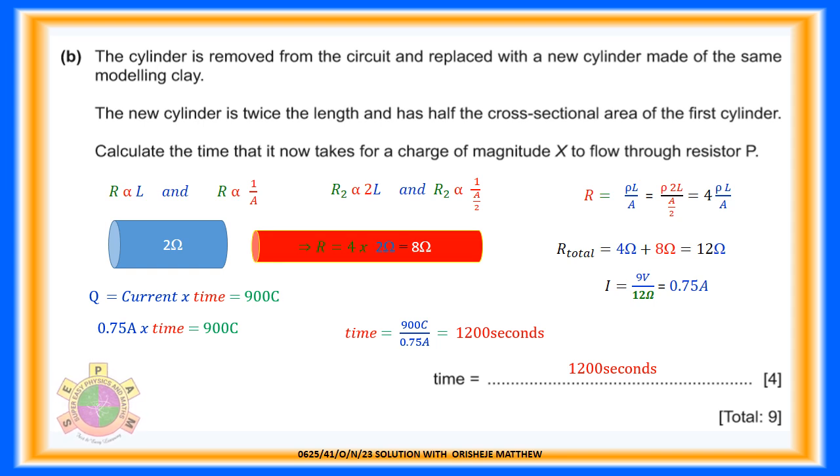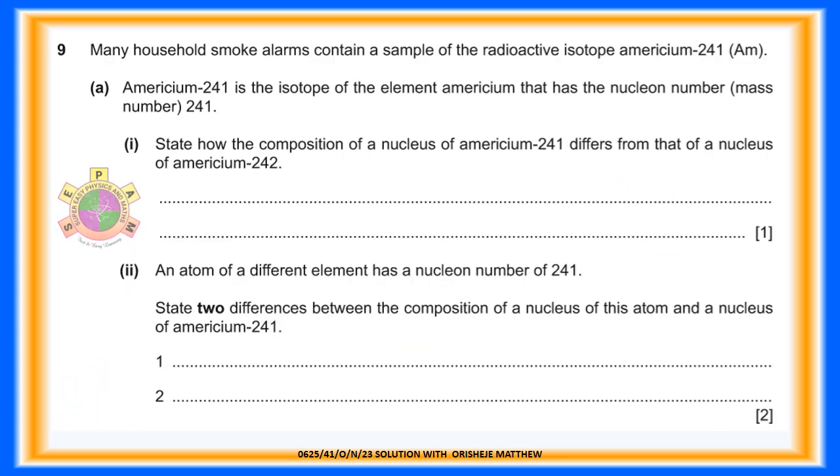Question 9 is on radioactive isotopes. Question 9. Many household smoke alarms contain a sample of the radioactive isotope americium-241, Am. Question 9a.